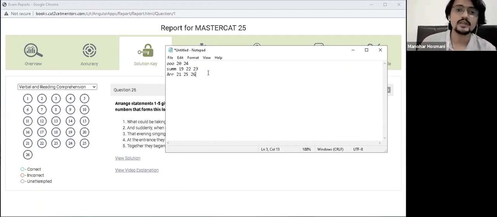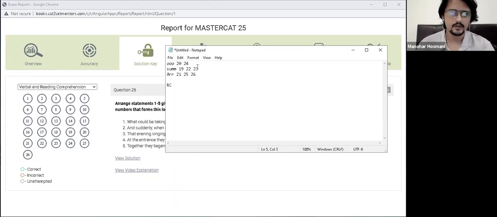Only take it if you think this is going to add value to you, or you could definitely try it in one of the mocks that you will be attempting. So now I have a map for later when I'm going to be approaching these questions. Done it? 21, 22, 23, 24, 25. Okay. 25, 26, 19, 20. From 19 I have my verbal questions. This is done. Now let's go for RC.